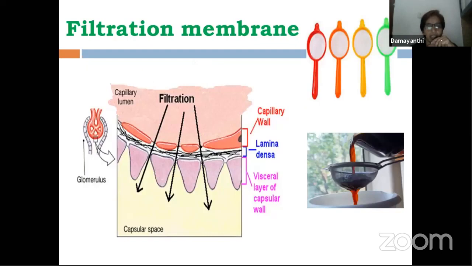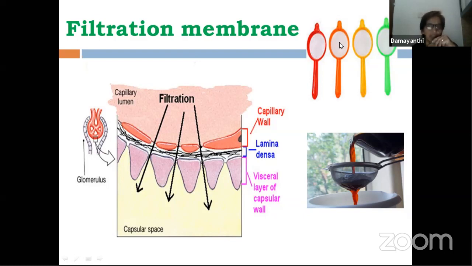In our day-to-day life, you easily identify this: tea strainers or tea sieves. After filtering, whatever material comes out of this is filtrate. One difference is that here the filtrate is useful for us, that is, our tea is very helpful to us, whereas in this case the filtrate becomes urine afterwards, which is not helpful to us. So here we are making use of one tea strainer or sieve to filter the material.